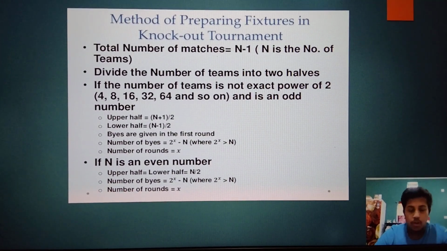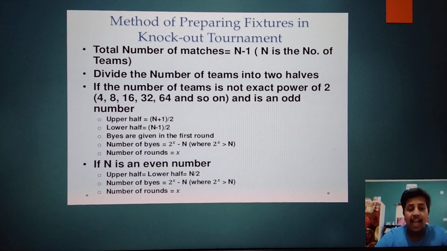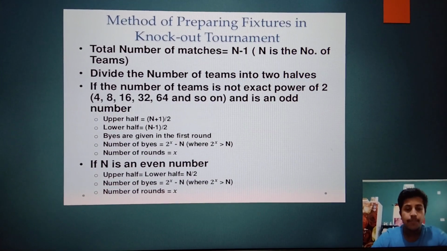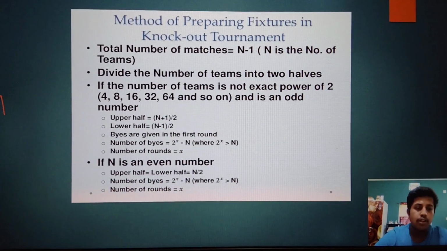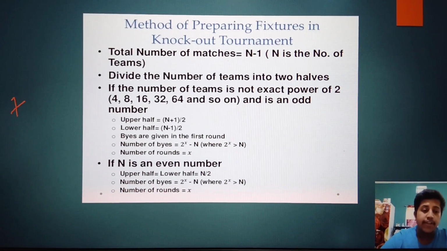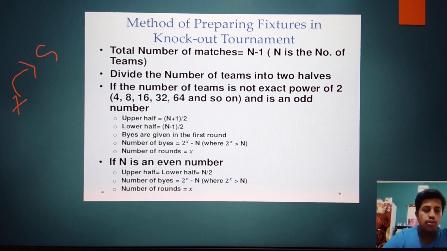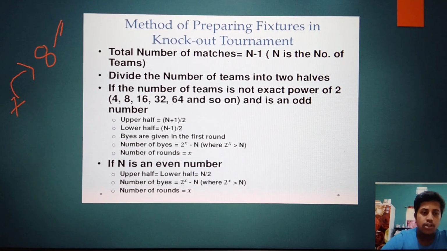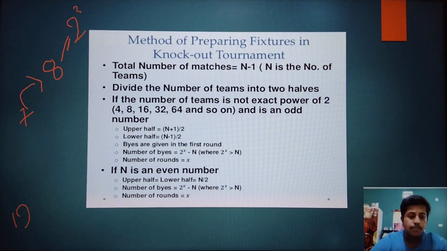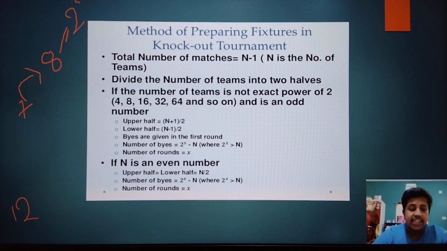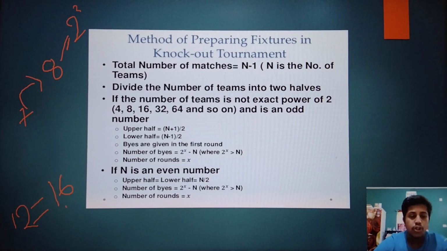The calculation of byes is actually a subtraction: the total number of teams participating and the next highest power of 2. Suppose there are 7 teams participating in the tournament. Then what will be the next highest power of 2 above 7? It will be 8, which is 2 cubed. Similarly, if there are 12 teams, what will be the next highest power of 2? It will be 16, which is equal to 2 to the power 4.